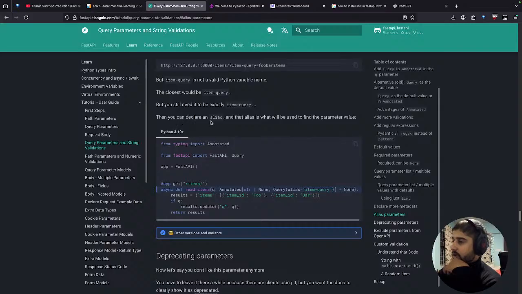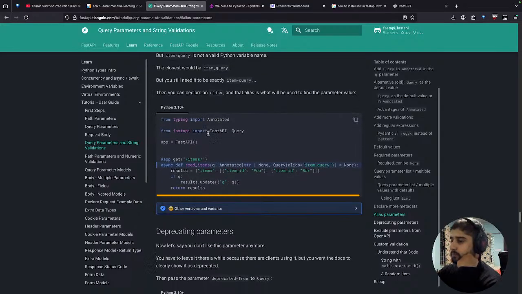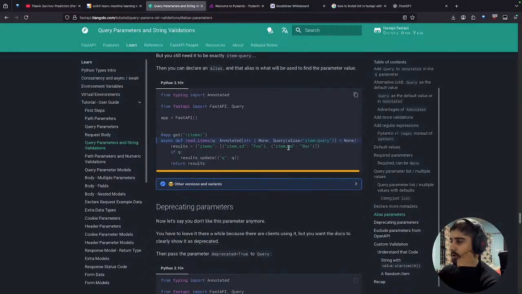Then you can declare an alias. That alias is what will be used to find the parameter value. Okay, so alias item underscore query.